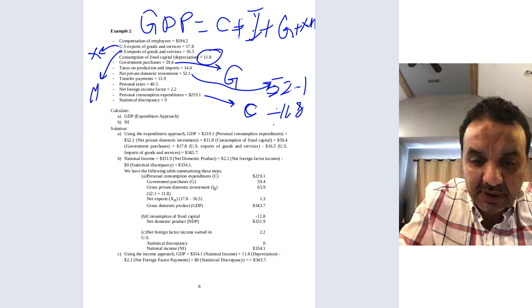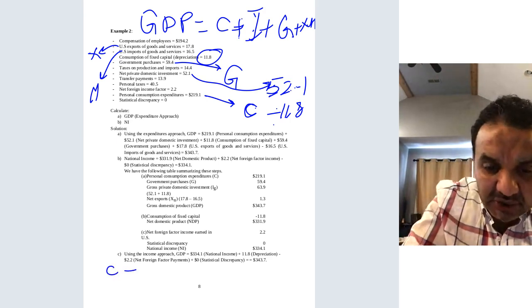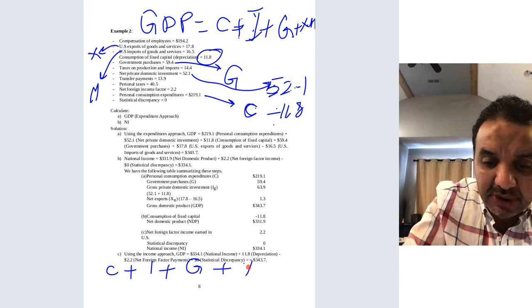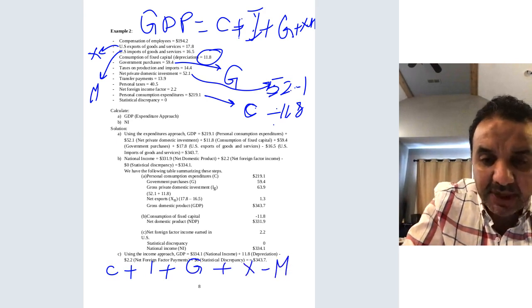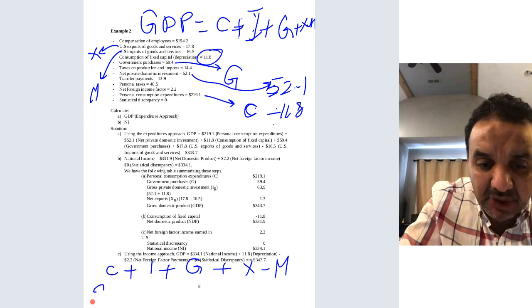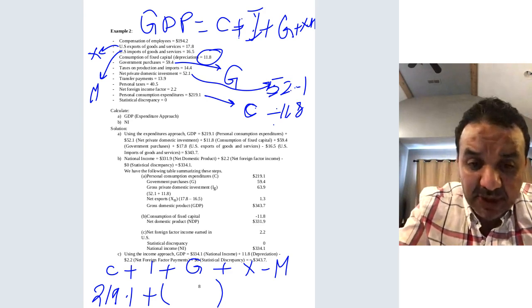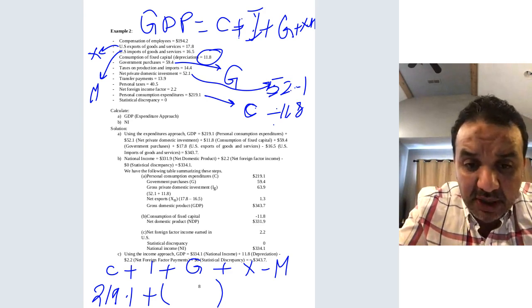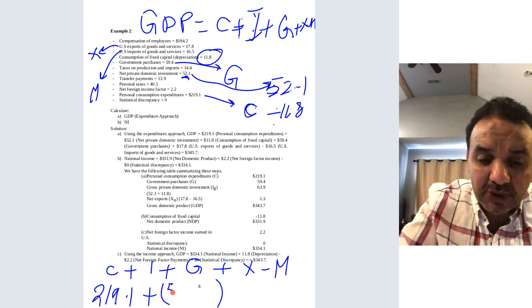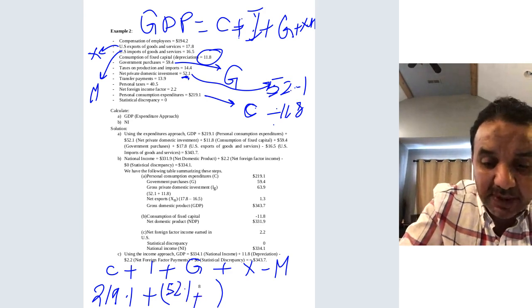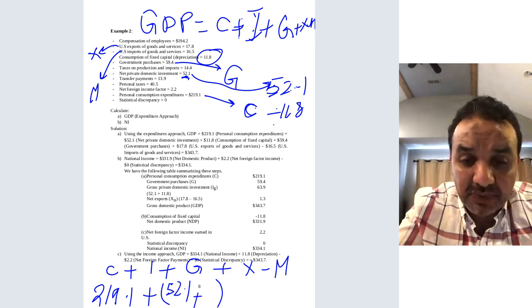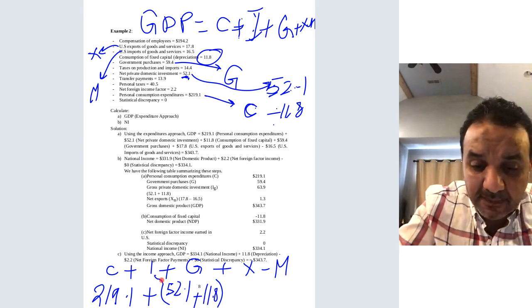Let's write down here: consumption plus investment plus G plus X minus M. So personal consumption is 219.1 plus, again, I said investment has to be the gross private domestic investment. So the net investment is 52.1, and we have to add back the depreciation, which is 11.8. This gives you the investment.